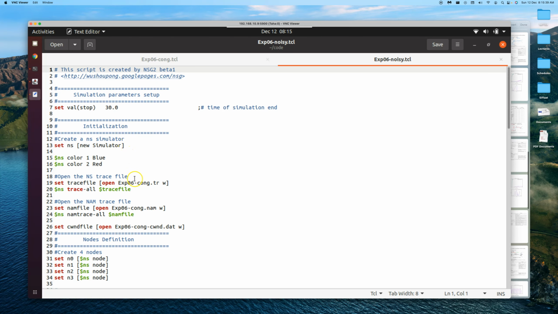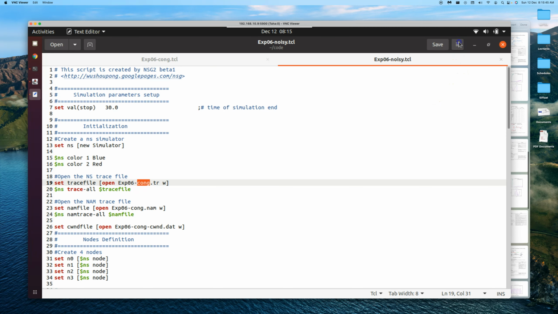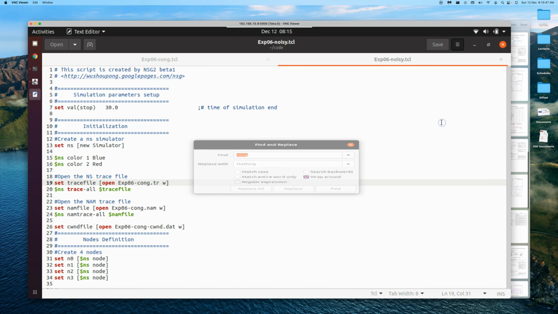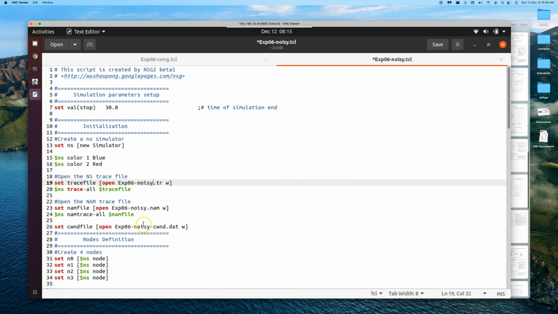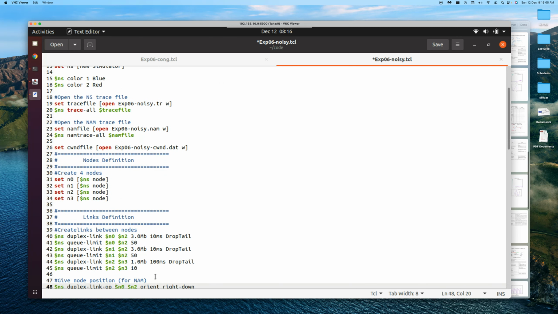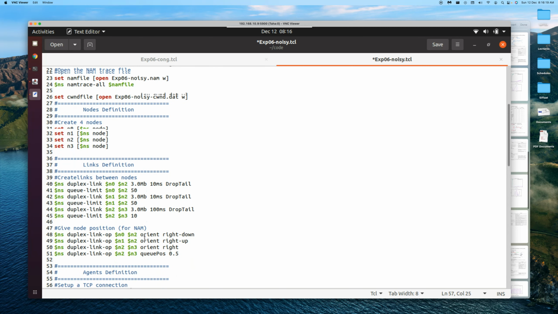We'll use almost the same thing, except let's rename the congestion names and all those things. We'll replace them with noisy. So let's use find and replace. I'll replace it with noisy. Okay, good. In a single shot, it has replaced all those congestion names with noisy. Apart from that, let's have a look so that we don't miss anything. Yes, this congestion between N2 and N3, we need to remove, and let's remove it by using a higher data rate of 3 Mbps. And good, we are done with the link.